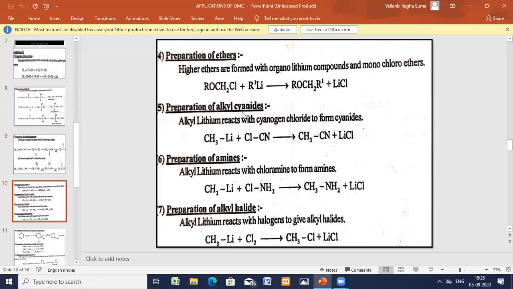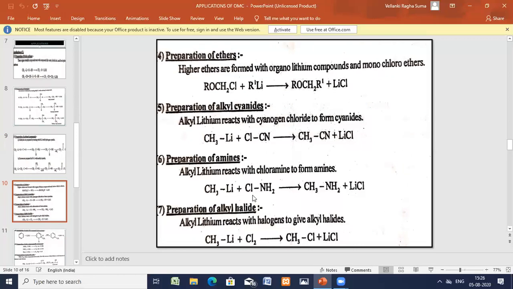Preparation of alkyl cyanides can be done. Methyl lithium is taken. Cyanogen chloride is treated with this one. Therefore, lithium chloride is formed and methyl cyanide is formed. So alkyl cyanides can be prepared. The next one is we can even prepare amines using the methyl lithium.